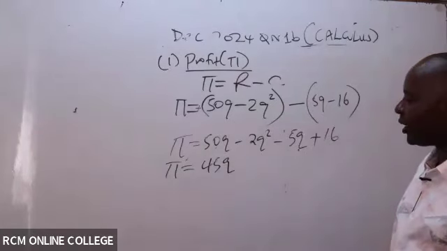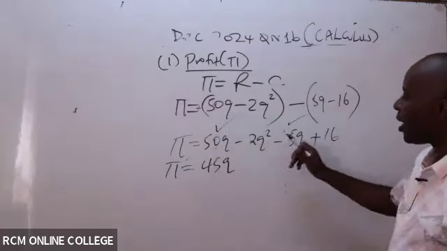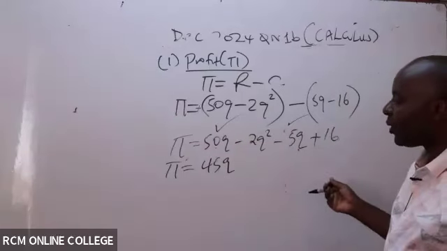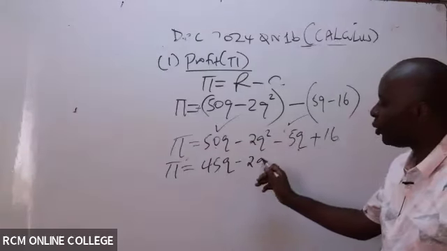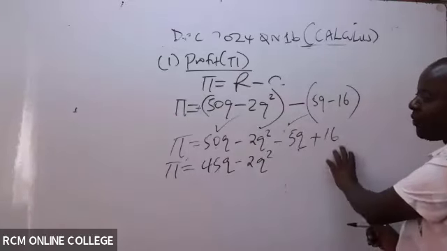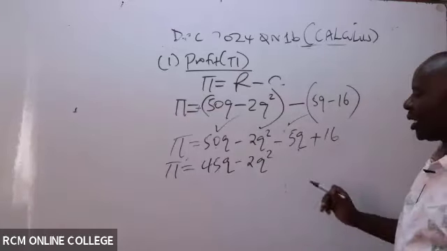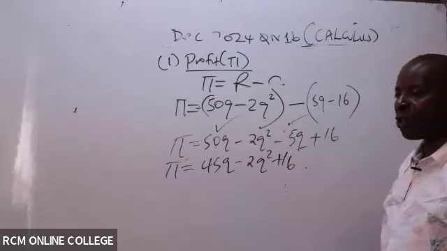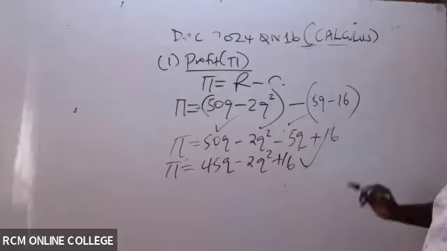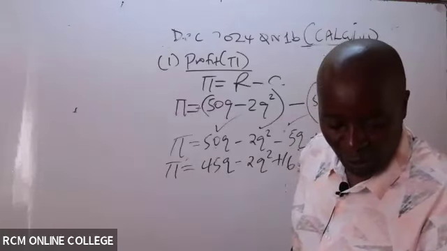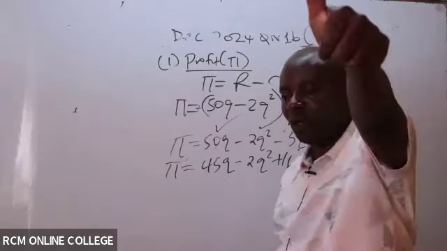All right, thank you very much. So this, I tick the 2. This does not have a like term, so we bring it the way it is, minus 2Q squared. Tick. Also, this one does not have a like term. Bring it with a sign, so plus 16. So profit function, hooray, gotten this one. So they wanted us to get the profit function that we have gotten.